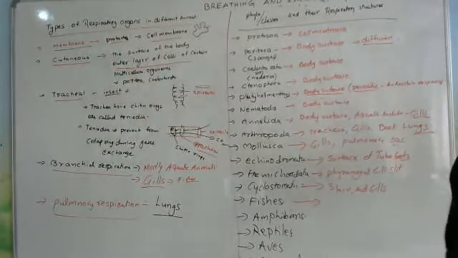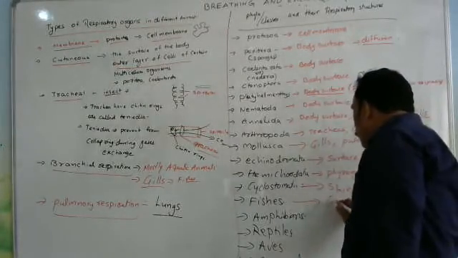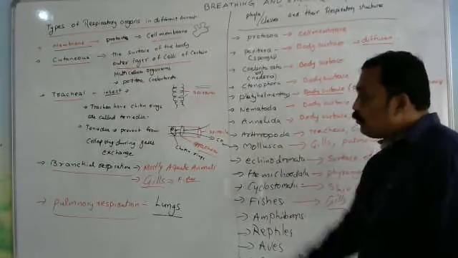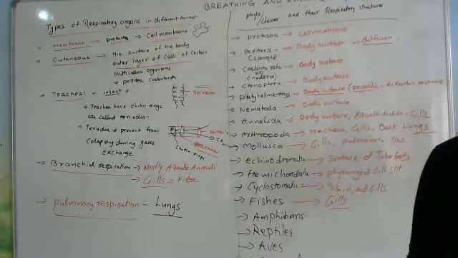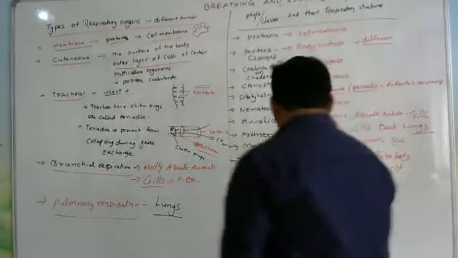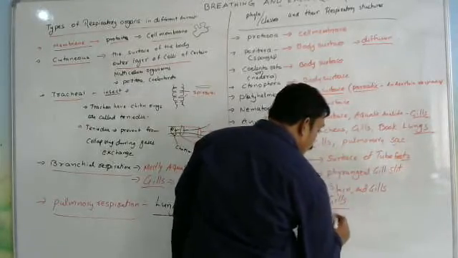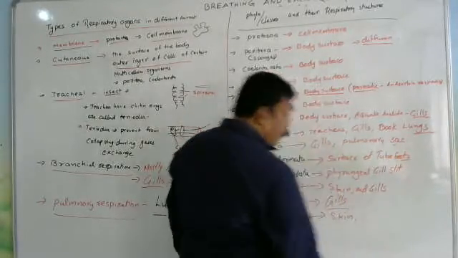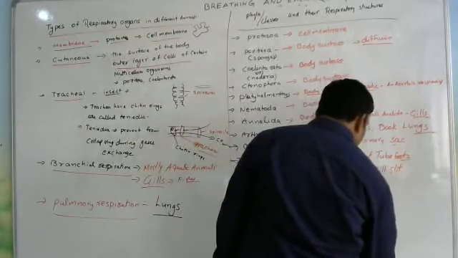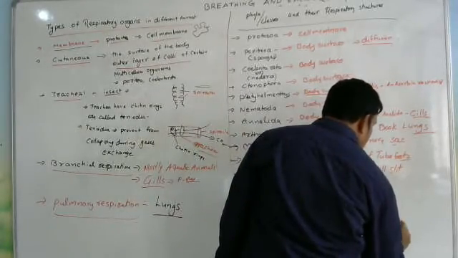In fishes, we already know gills are the respiratory organ, for branchial respiration. In amphibia, the respiratory organs are skin, and especially in the frog, skin, gills and also lungs.